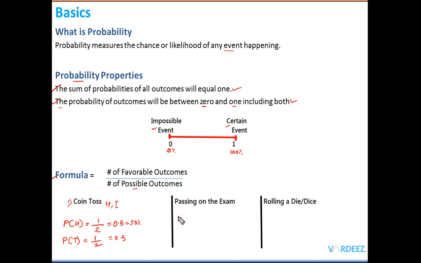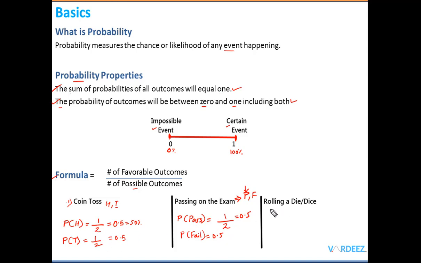Moving on to the next example, suppose that a candidate has enrolled for the exam and wants to know the probability of passing the exam. How many possible outcomes are there here? Only 2 possible outcomes. Either the candidate will pass or the candidate will fail. No other outcome at all, right? And the candidate wants to know the probability of passing. So only one possible way in which the candidate can pass, so again it's 0.5, and the probability of failing the exam is also going to be 0.5. We just follow the calculation and we get here.